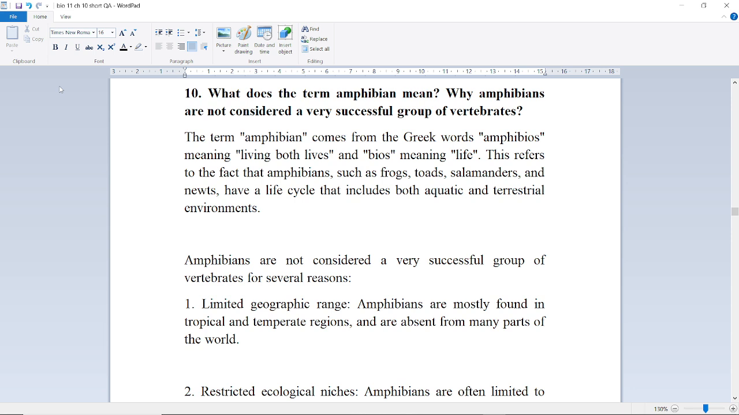Next question is, what does the term amphibian mean? Why are amphibians not considered a very successful group of vertebrates? The term amphibian comes from the Greek words amphi, meaning both, and bios, meaning life, or living both lives. This refers to the fact that amphibians such as frogs, toads, salamanders, and newts have a life cycle that includes both aquatic and terrestrial environments.